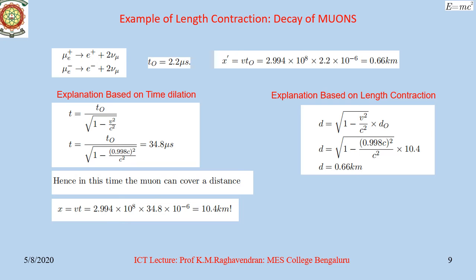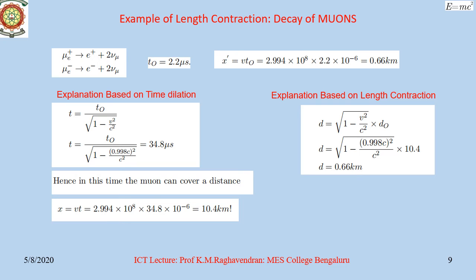A positive muon decays to a positron and two neutrinos, which are muon neutrinos. Similarly, a negative muon decays to an electron and two neutrinos. Now, the mean life of the above process, that is the average lifetime of the muon before it decays, has been measured to a high degree of accuracy, and it is 2.2 microseconds. In other words, when a muon is at rest with respect to the observer, it will decay in a time t0, which is equal to 2.2 microseconds. In other words, the proper lifetime of the muon is 2.2 microseconds.